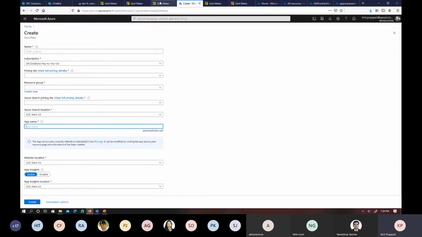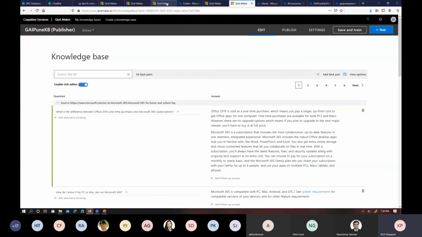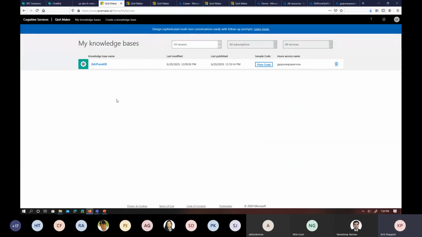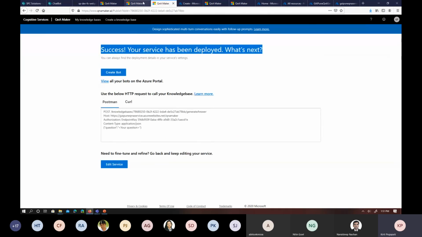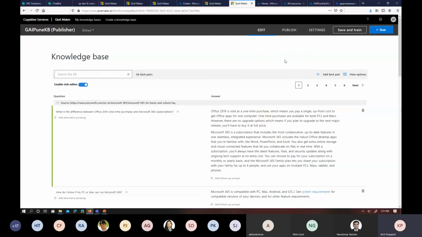Once you click on the create button, your knowledge base will be created, and you can see this screen. Yeah, this is the screen, the knowledge base.